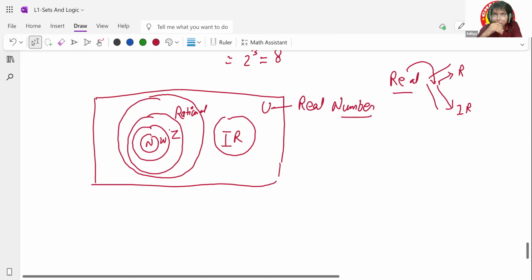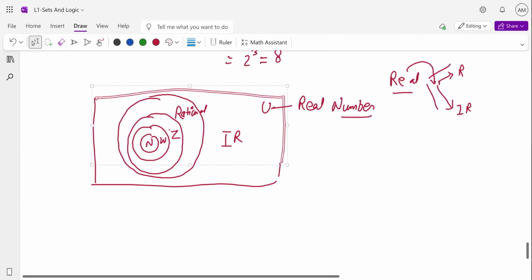So my doubt is here, around the irrational numbers there shouldn't be a circle, right? Because everything that is a part of real numbers that's not rational would come under irrational. So there's nothing beyond irrational and rational. So there should not be a circle around the irrational numbers, right? No, no, it should actually be there. Like, if I remove it, it becomes a universal set.